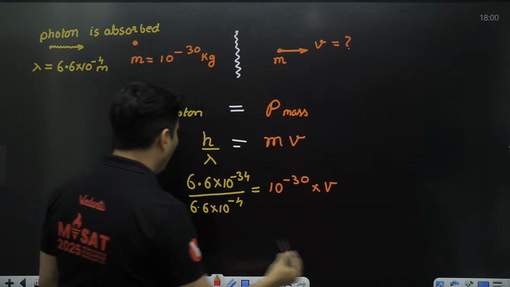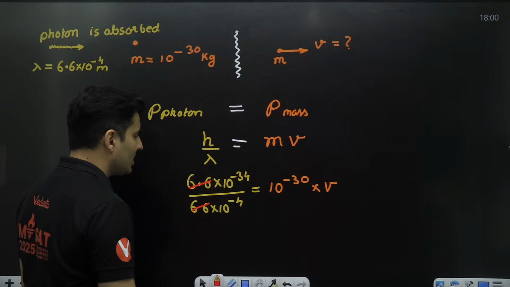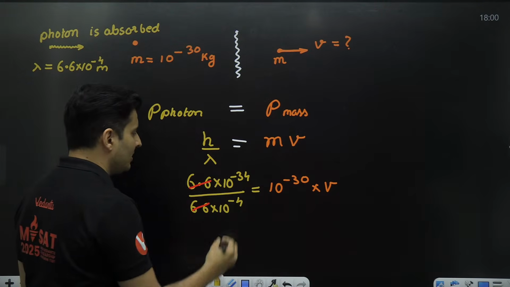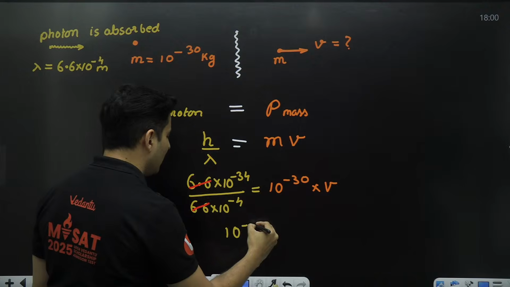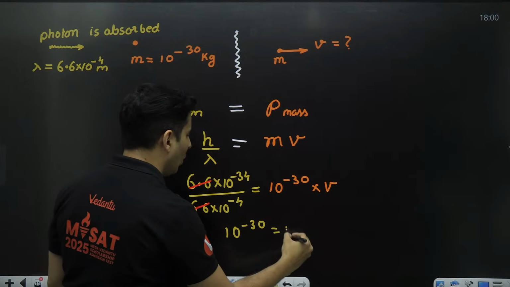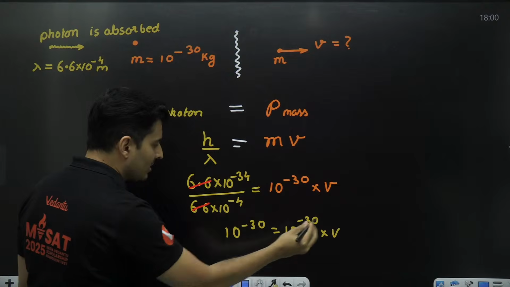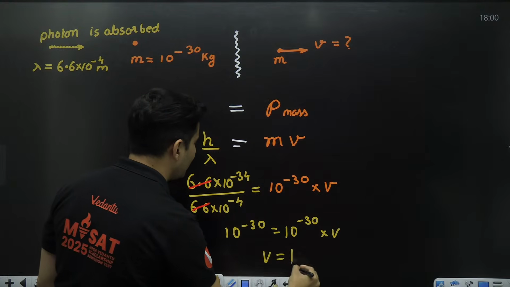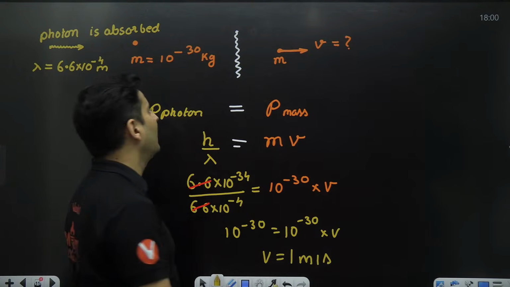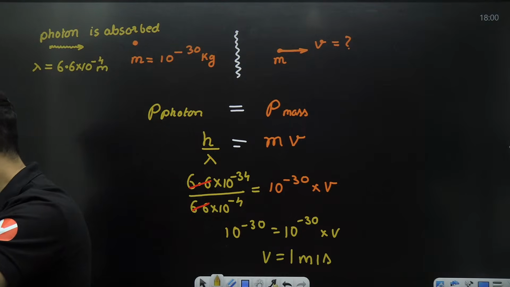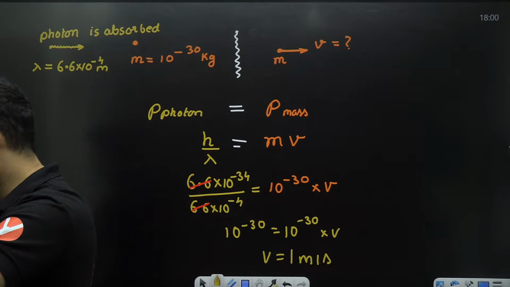Oh my God. What is happening? 6.6, 6.6 cancelled. Minus 4 cancelled. What is remaining? 10 to the power minus 30. Oh my God, 10 to the power minus 30. You are gone. Minus 30 gone. V is 1 meter per second. So this particle will go at 1 meter per second. We got it. Amazing.